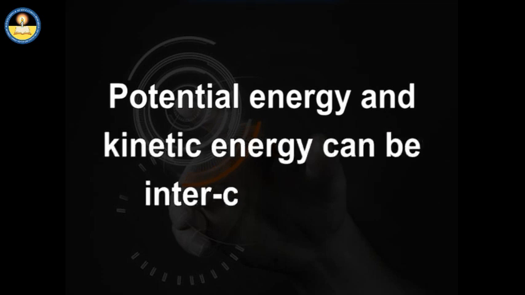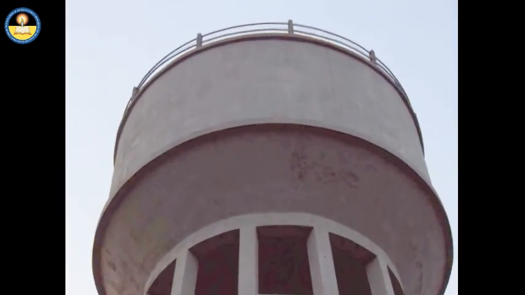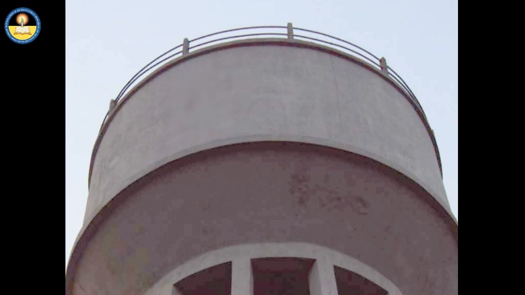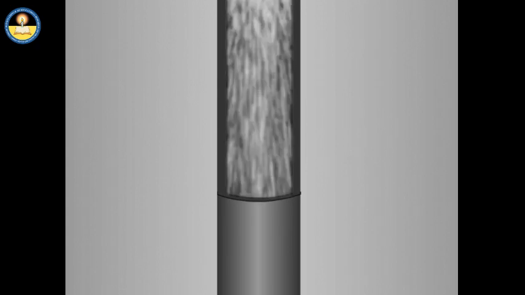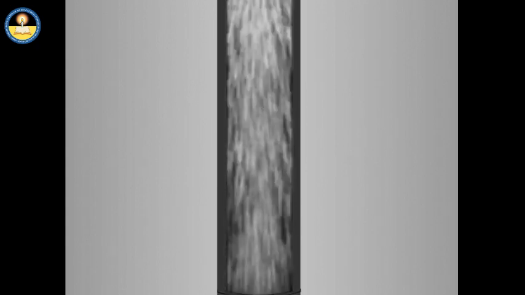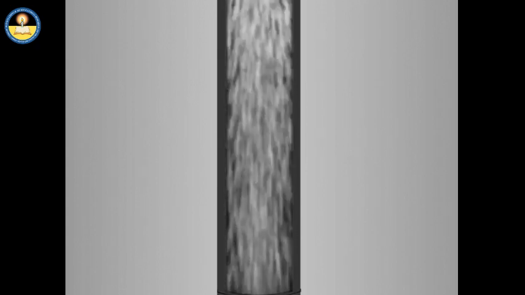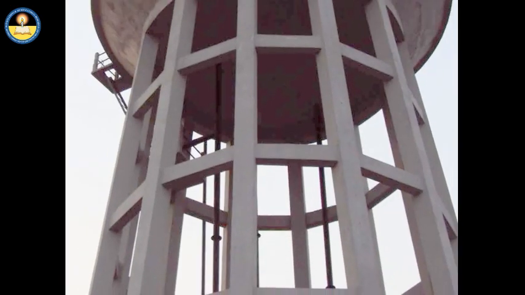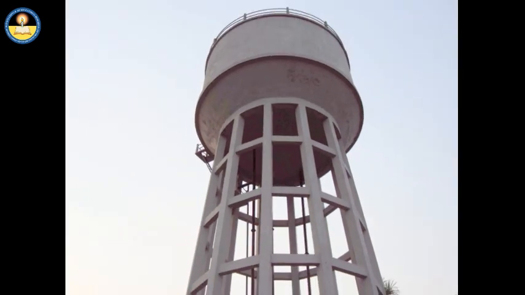Both potential energy and kinetic energy can be interconverted. For example, water stored in a reservoir at a great height possesses high potential energy. At the time of water supply, water rushes downwards with a great speed and easily reaches the different parts of the city, and thereby potential energy is converted into kinetic energy.